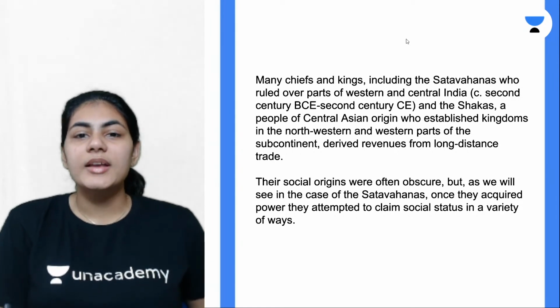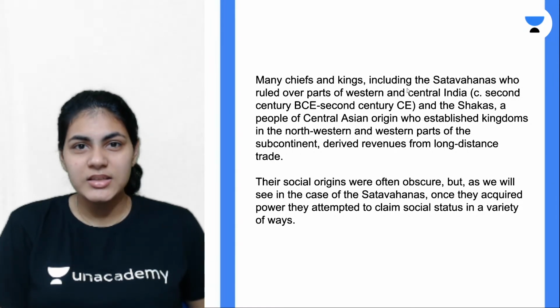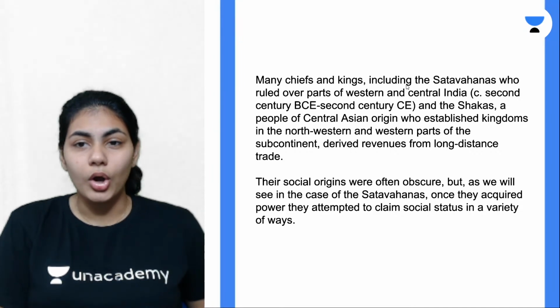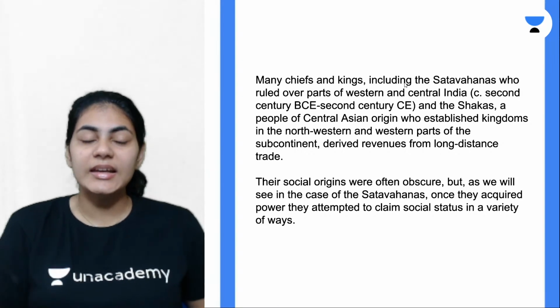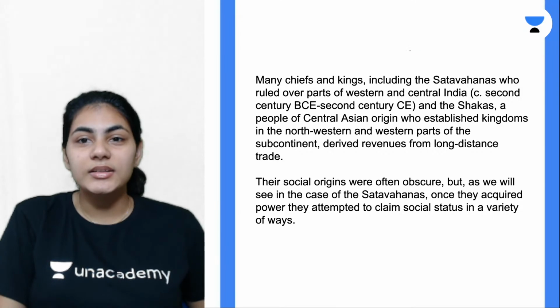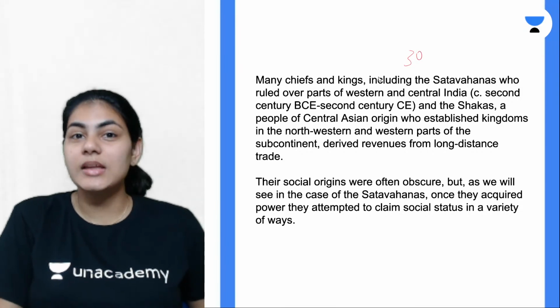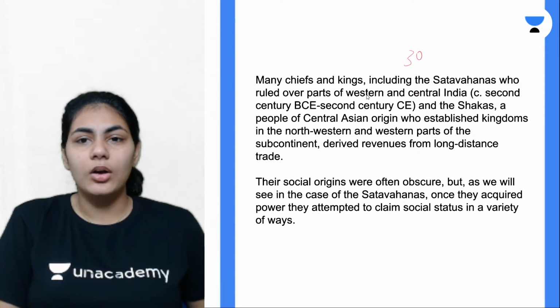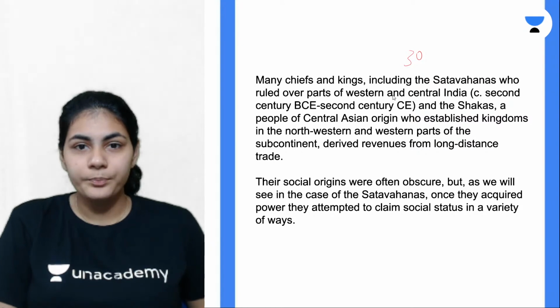The first of them is Shatavahanas, right? Very, very powerful. If I'm not wrong, almost 30 different rulers were a part of the Shatavahana dynasty, right? 30 rulers from the same dynasty is a lot. That's how powerful Shatavahanas are, and they basically ruled over parts of western and central India, right?